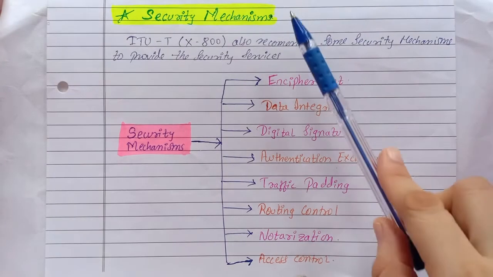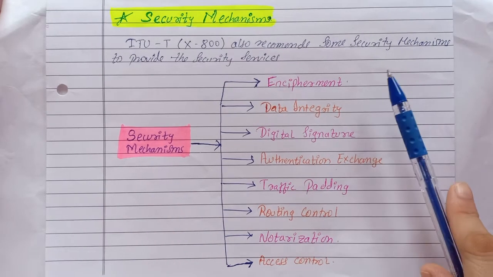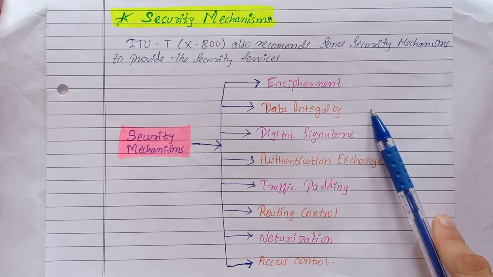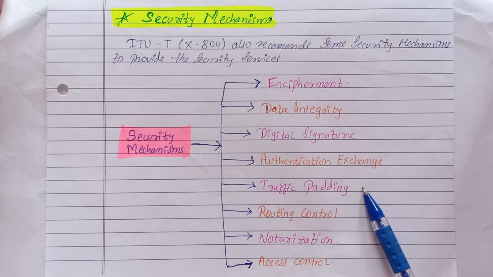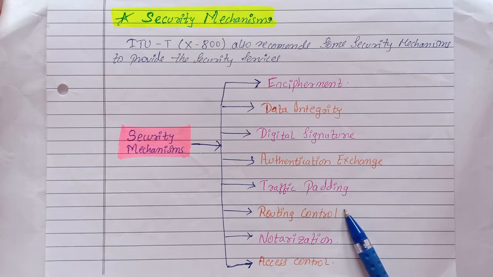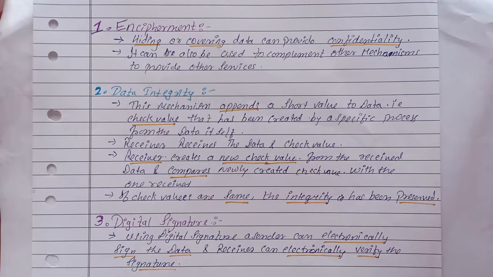Now we will see security mechanisms. Some security mechanisms are recommended to provide the security services which we discussed. So there are security mechanisms such as encipherment, data integrity, digital signature, authentication exchange, traffic padding, routing control, notarization, access control. We will see them one by one.